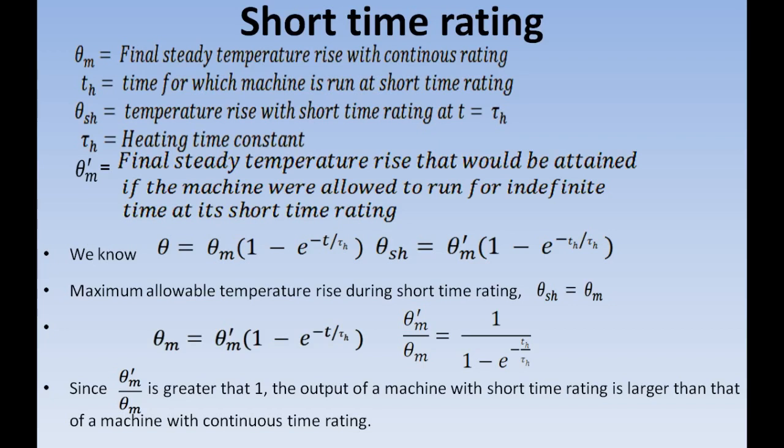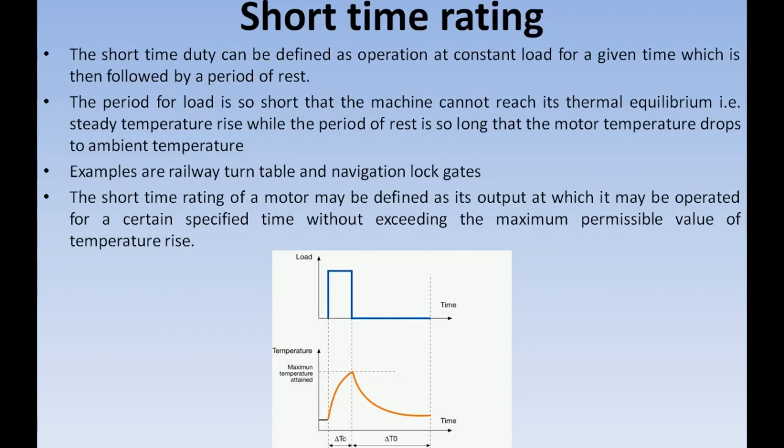Even if the machine is being overloaded for this short period of time, the temperature is not going to rise beyond the permissible limit. So in the short time rating definition, the output at which it may be operated is definitely greater than that of its continuous rating.